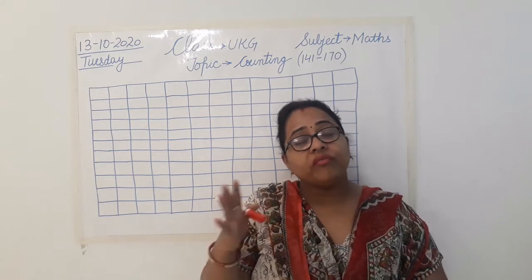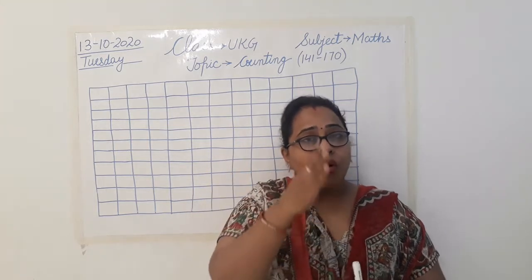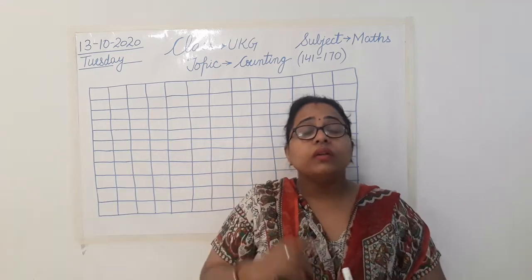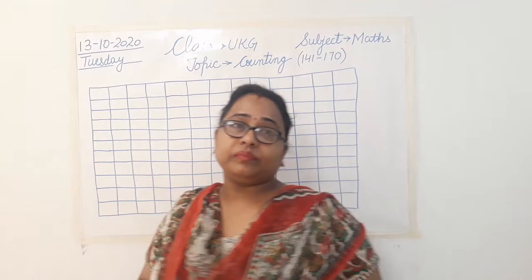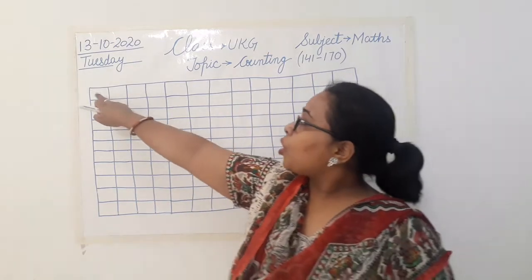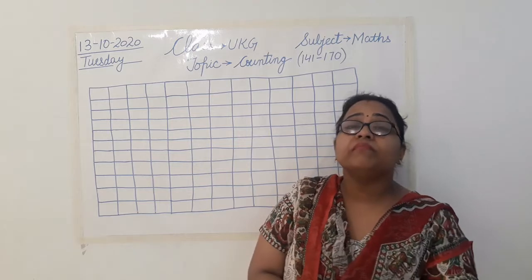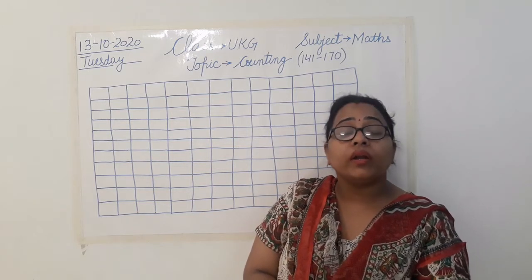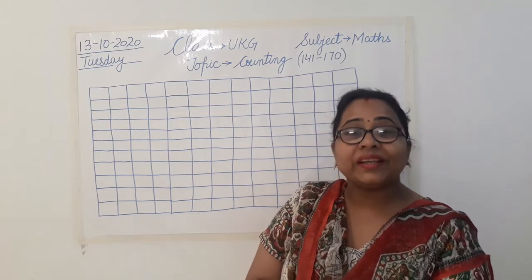So 100, when we wrote 100, we wrote it in three different boxes: 1, 0, 0. Like that we wrote. So when we wrote that, what did we write at the top? Which alphabets did we write at the top, and what do those alphabets mean, which we were writing from 101 to 140 also? Yes, tell me class.